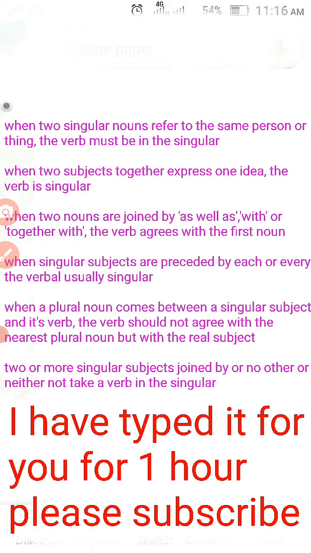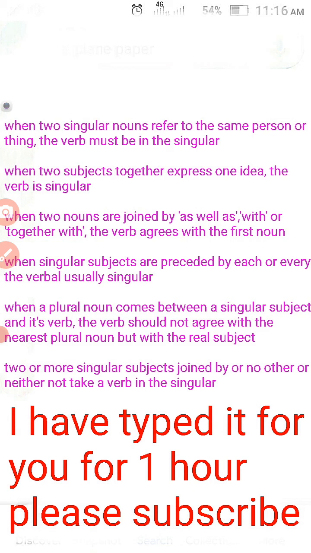You cannot tell dog and cats, because it is joined by and. You cannot do anything there. I am telling only as well as, with, or together with. When two nouns are joined by these three things, verb should agree with the first noun.